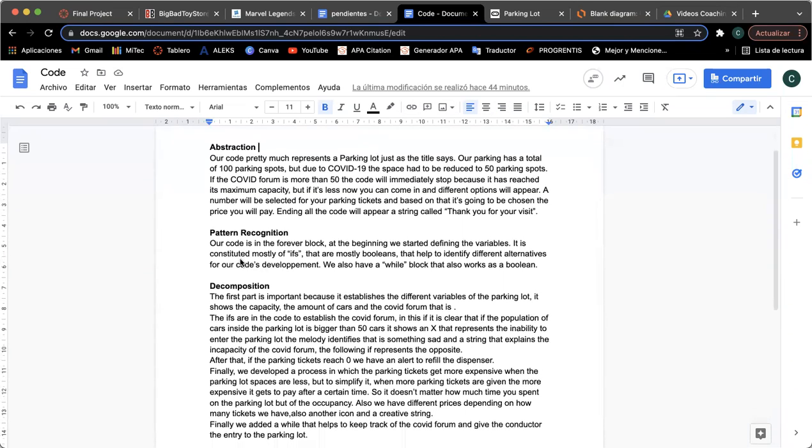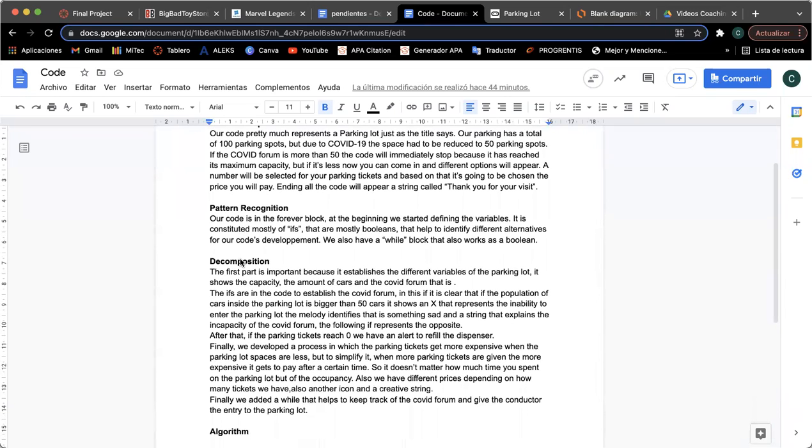Well, I'm Mateo and I'm going to explain the pattern recognition. Basically, all of our code is in the forever block. We didn't put anything in the on start block. Like always, we started by defining the variables at the beginning.